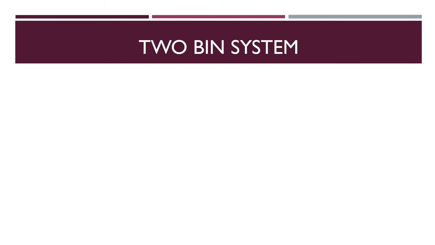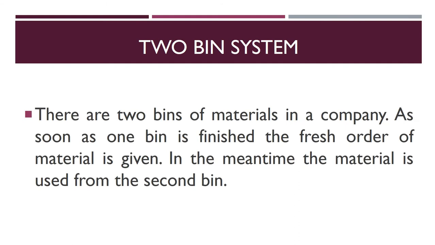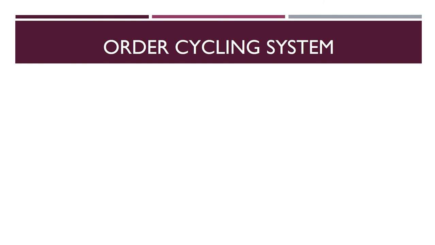Next is two-bin system. In two-bin system, there are two bins of material in a company. As soon as one bin is finished, the fresh order of material is given, and in the meantime, the material is used from the second bin. The second bin has enough material to cover the time gap between the ordering of the material and receiving the material.